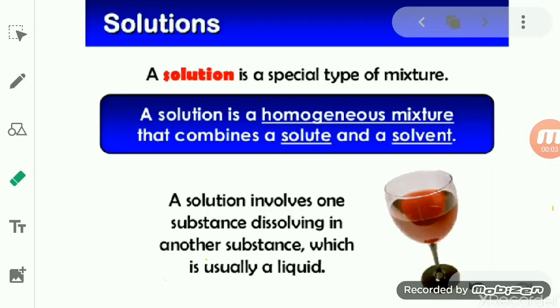Hello, students. In the previous chapter, we studied the compound. We studied the different types and properties of compounds, and with the help of iron and sulfur, we studied how the components present in a compound combine with each other in a fixed proportion by mass.